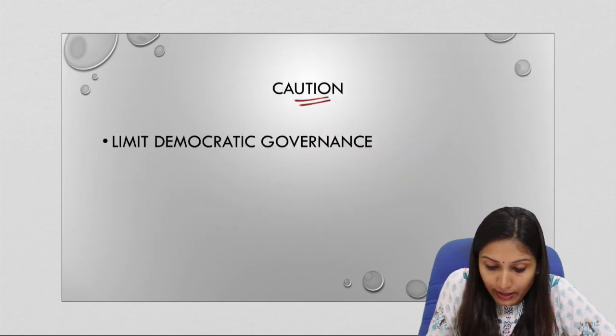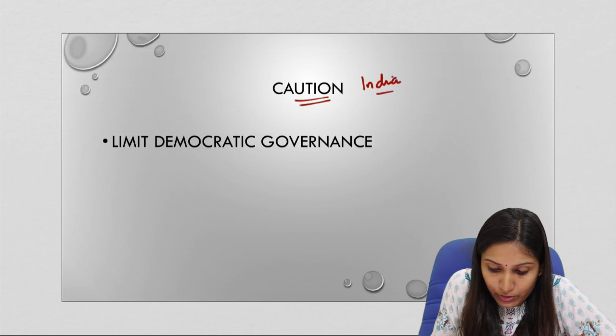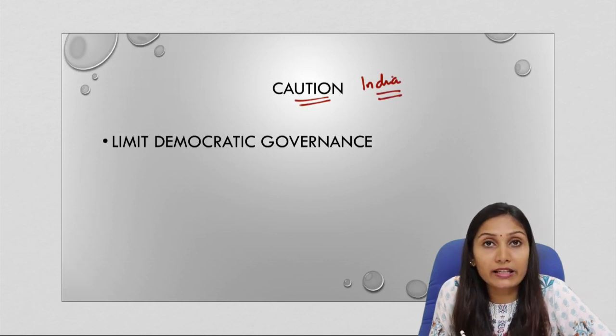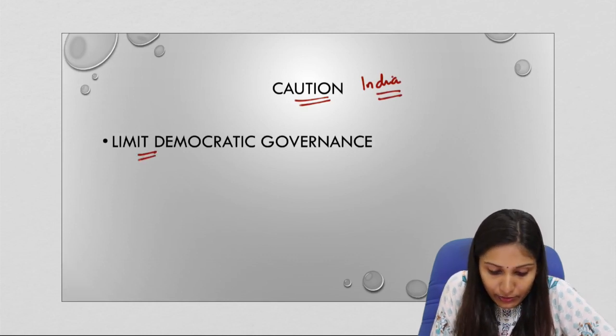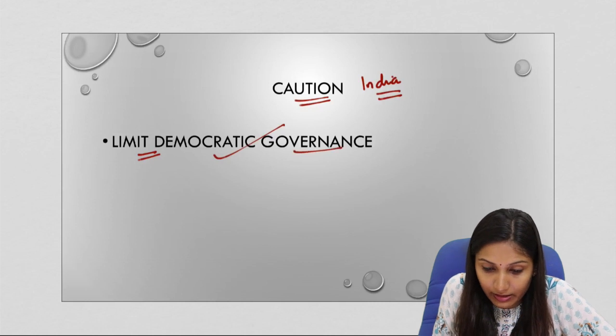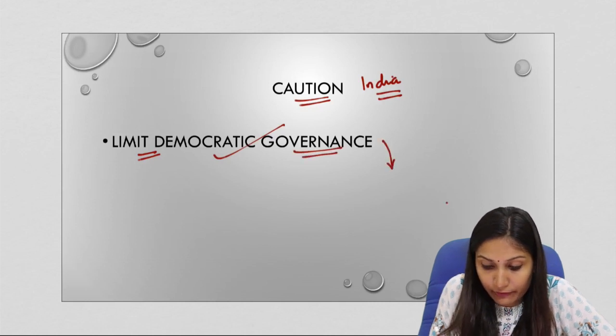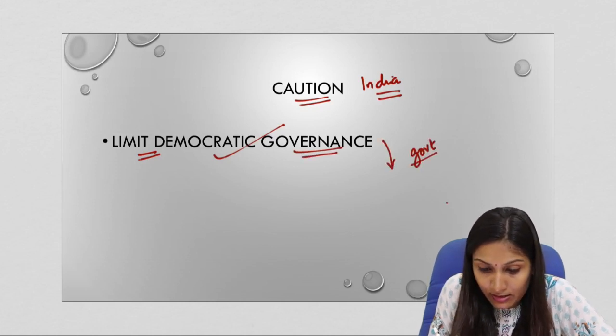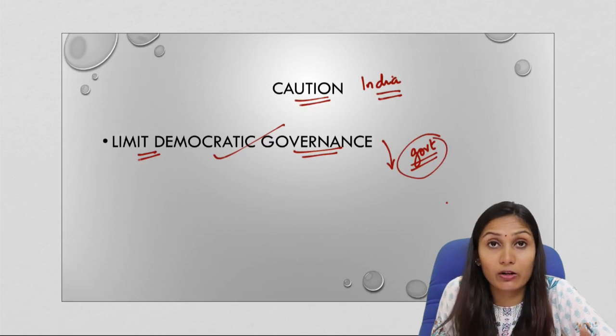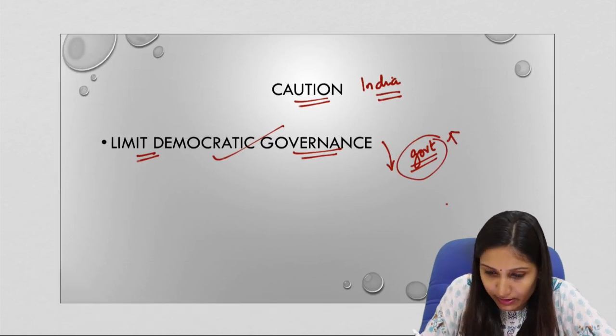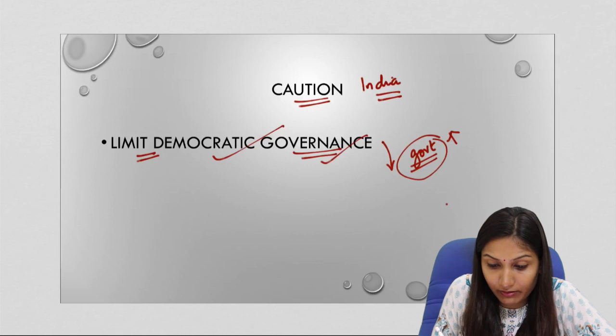Now, let us come to the case of India. What is needed for a healthy democracy in India is to deepen the democratic governance. So what must be done? For that, the government should be strengthened on the ground. At the ground level or at the bottom level, government should be strengthened and democratic governance deepened.